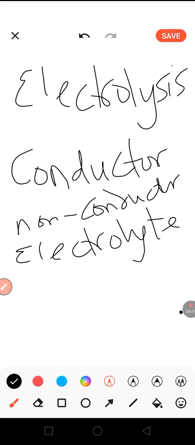Any compound that allows current to pass through, that means that substance is a conductor. And beyond being a conductor, it now decomposes, that is, it breaks down. It splits into its ions during the process. That kind of compound is referred to as an electrolyte. And we have examples to include acids, alkalis, and salts. Talk about an acid. All acids are electrolytes.